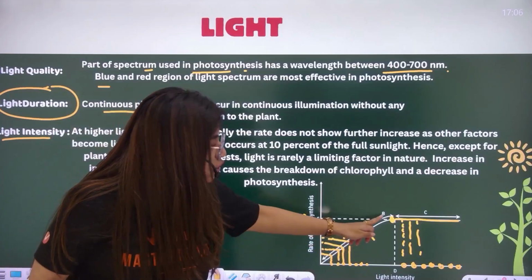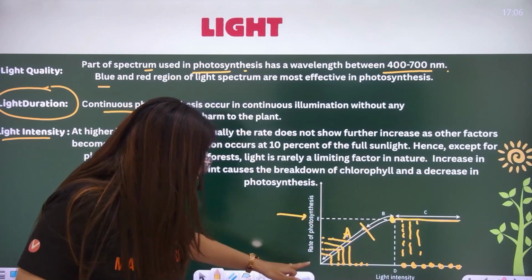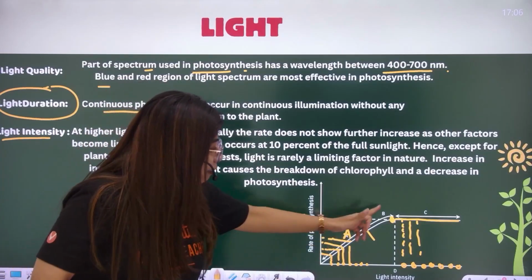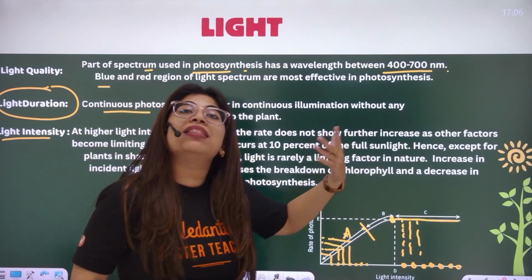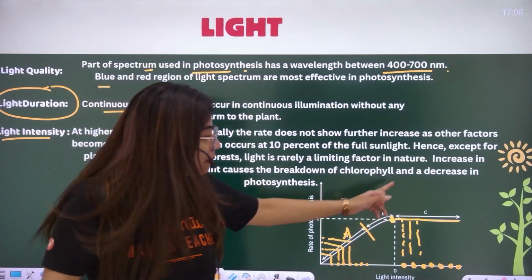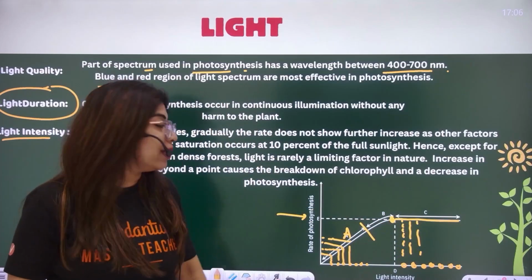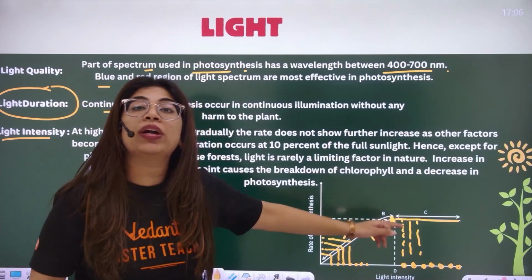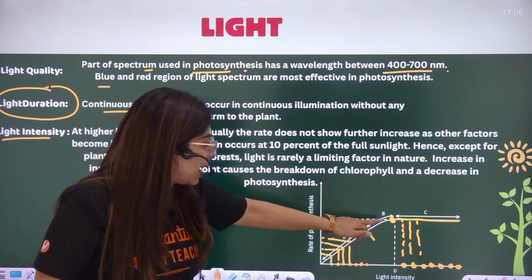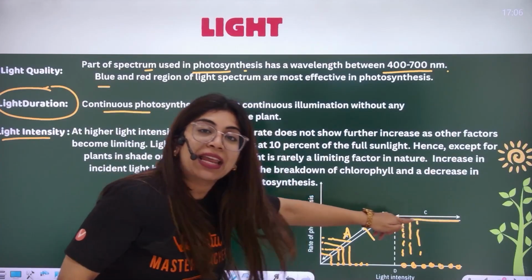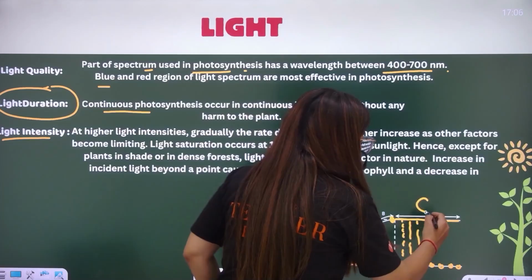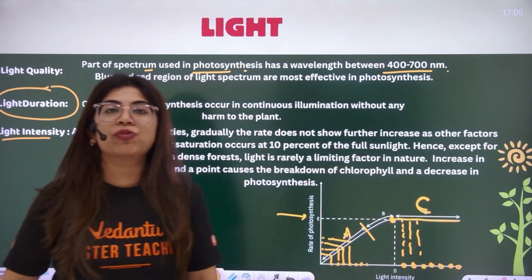Because till this point, light was the limiting factor. But after this point, some other factor became limiting. And hence it shows a straight line. It doesn't change, because here at this point C, some other factor becomes limiting.